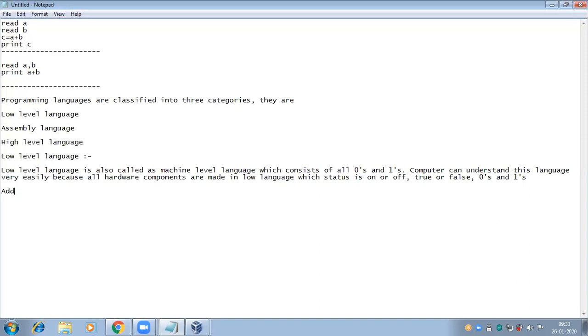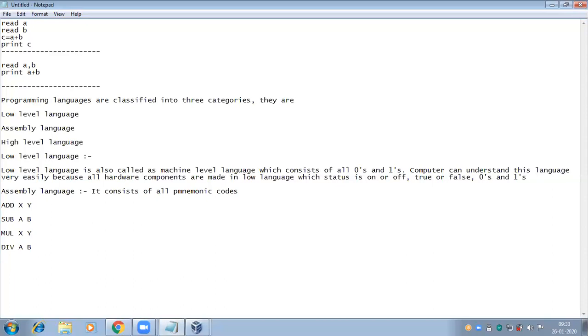Next, assembly language. It consists of all mnemonic codes. Mnemonic codes in the sense all symbolic constants, we don't have any operator like this.